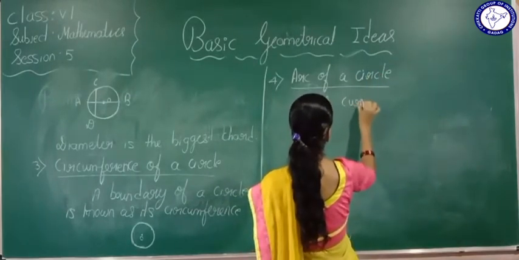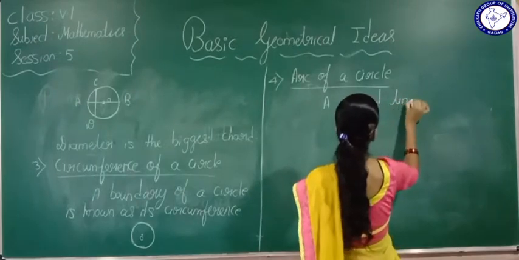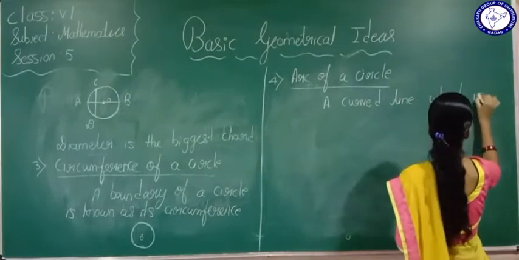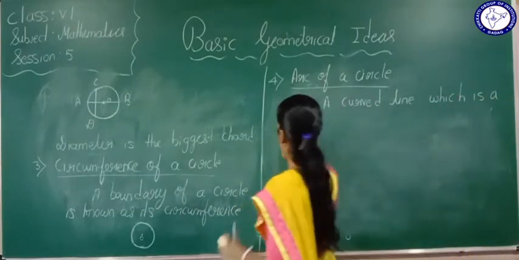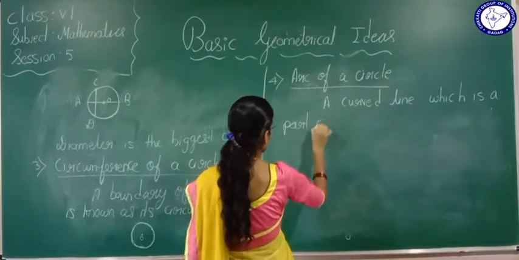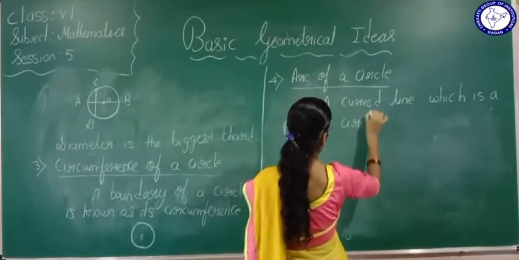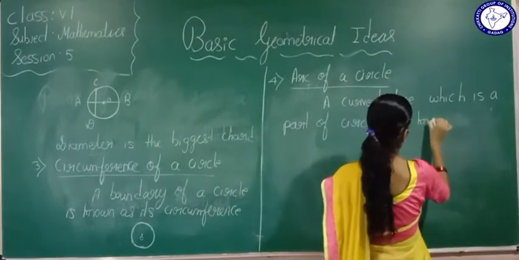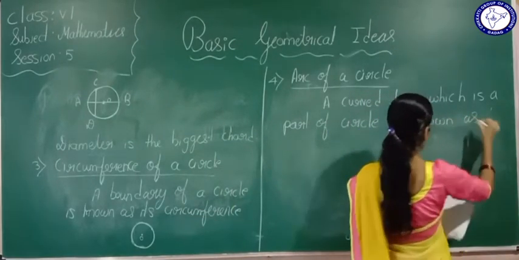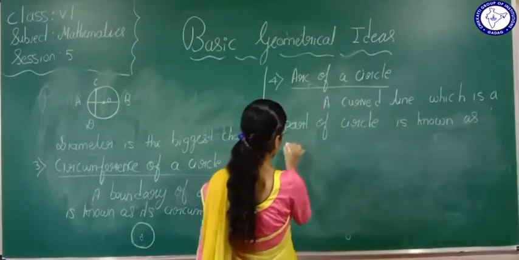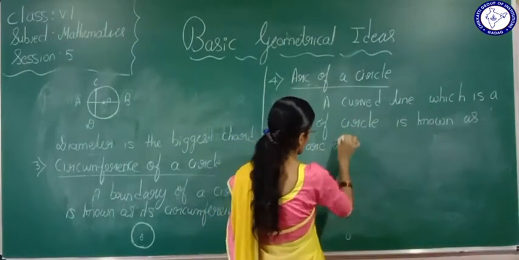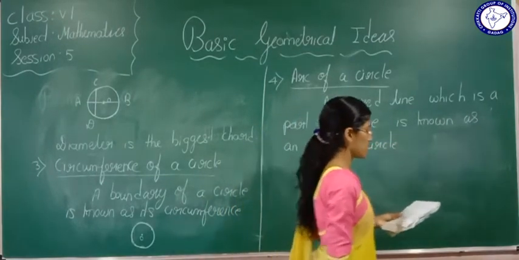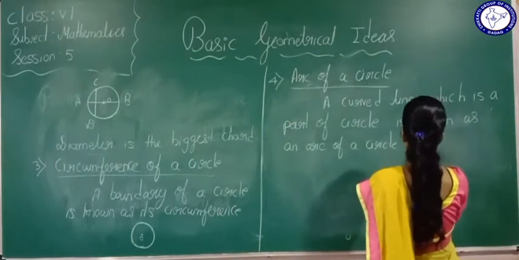A curved line which is a part of a circle is known as an arc of a circle. An arc of a circle. So it is denoted by the symbol